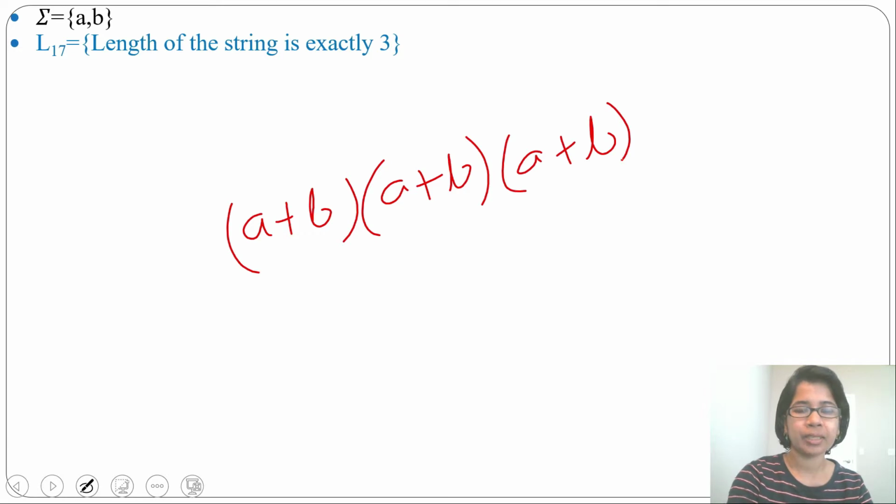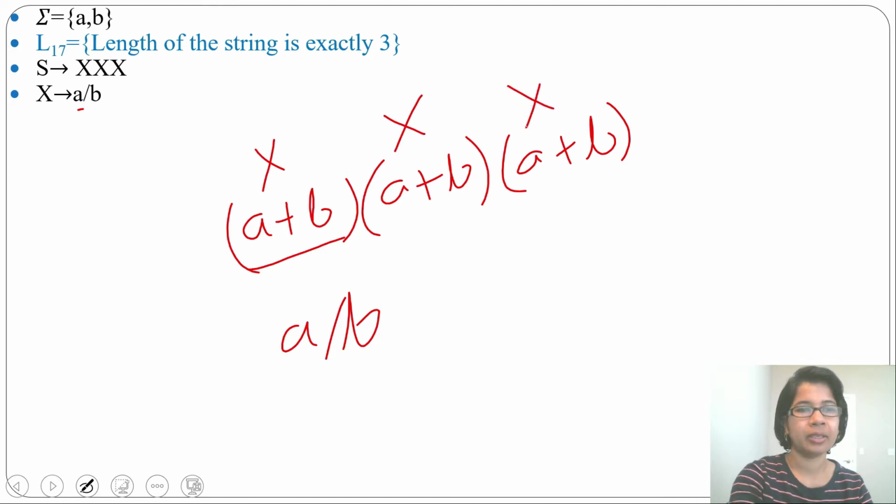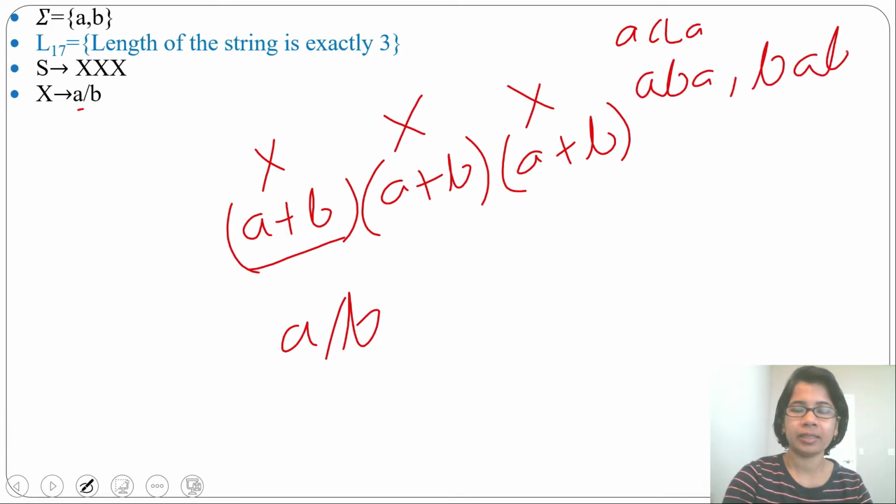Then how can we generate a+b? You can simply generate a or b. Let's write the grammar for this. From S you can generate XXX, and from X simply you can generate a or b. For one a+b it is one X, for this another X, for this another X. Which strings can you generate? You can generate a, then a, then b, like this. Length should be 3. Let's try to generate aab by derivation tree.